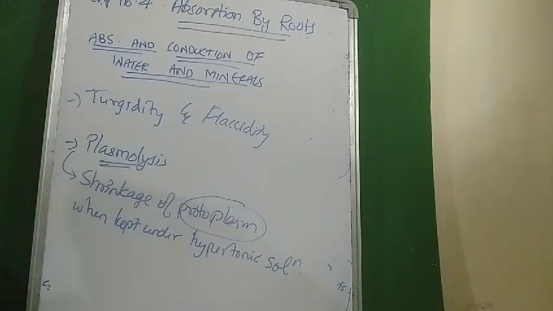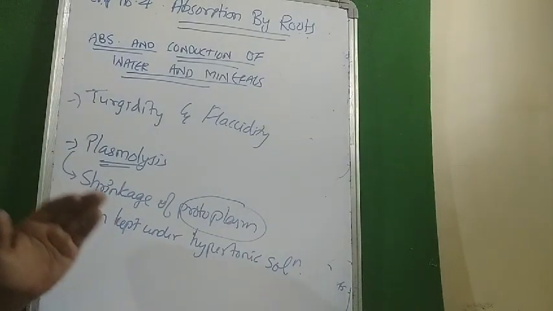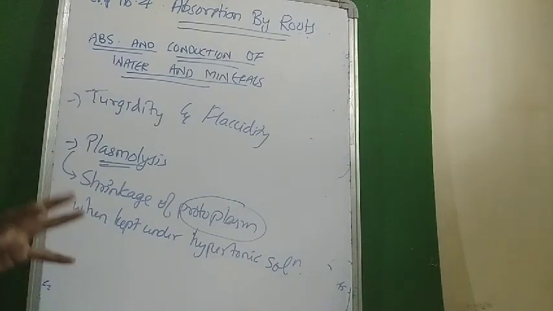What does protoplasm include? Cell membrane, cytoplasm, nucleus, everything. So shrinkage of the cell membrane also takes place due to loss of an excess amount of water from the cell. So plasmolysis is the shrinkage of protoplasm when kept under hypertonic solution. These are the definitions that we need to remember.